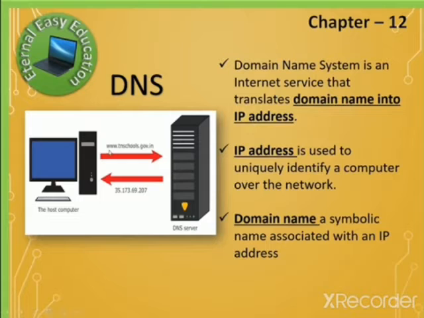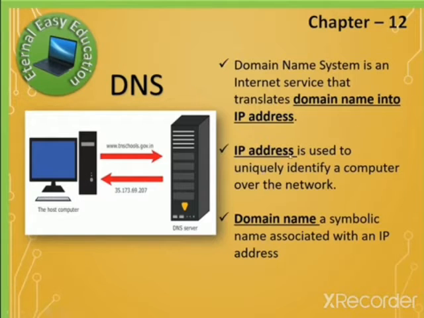So what is a domain name? See here, www.tnschools.gov.in. This is the domain name, and the IP address is 35.173.69.207. So we are going to learn what is this number and what is this name, what is the link between the two, and what is the necessity.